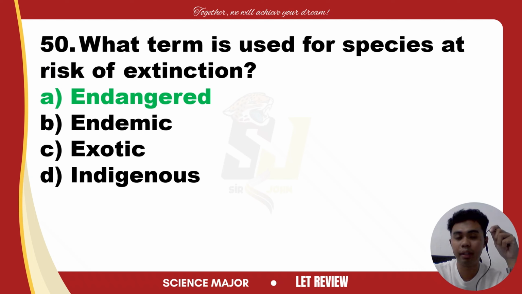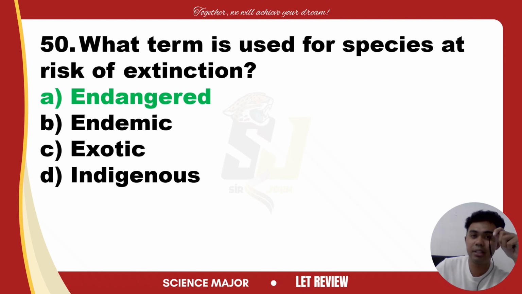Example, in the Philippines, we have the Philippine eagle. It's very endangered. So that's it. Our answer is endangered. Let's talk about endemic. Ano naman yung endemic? Endemic species are those that are found only in a specific geographical area and nowhere else in the world. While they can be at risk, the term endemic does not specifically imply a species is at risk of extinction. It simply refers to restricted distribution.